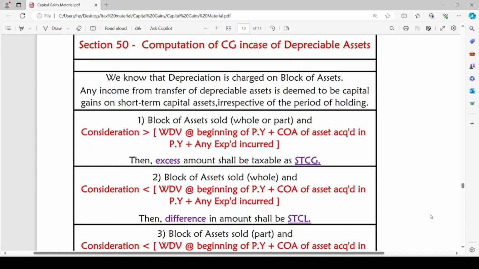All the assets will be short-term capital assets, and any gain arising on transfer of such depreciable assets will be deemed to be short-term capital gain, and such short-term capital gain will be subjected to tax under the head C, income from capital gains.